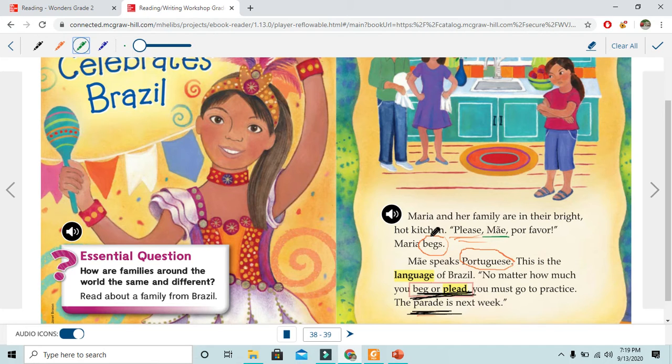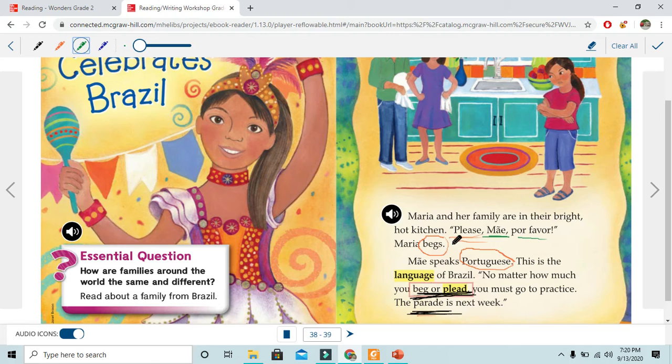Yes, in their kitchen. "Please, my, por favor." Can you see the word "my"? It's in a different language. "Por favor" means please. It's in Portuguese. Maria begs.